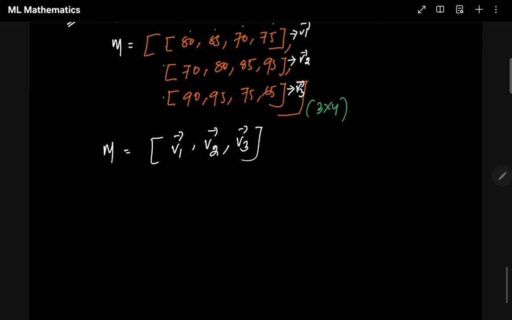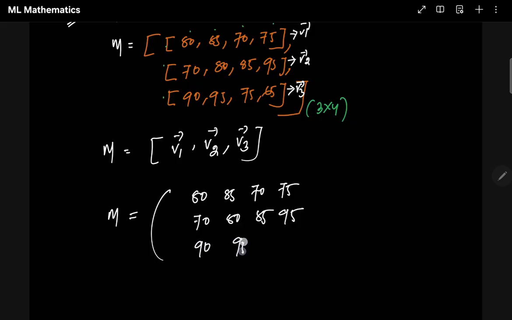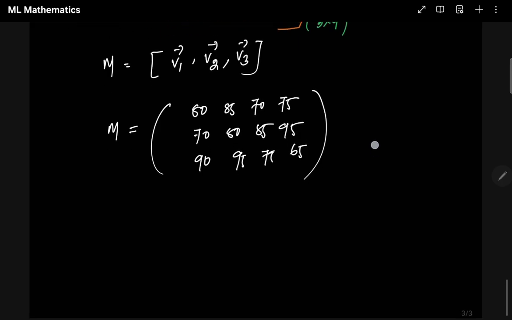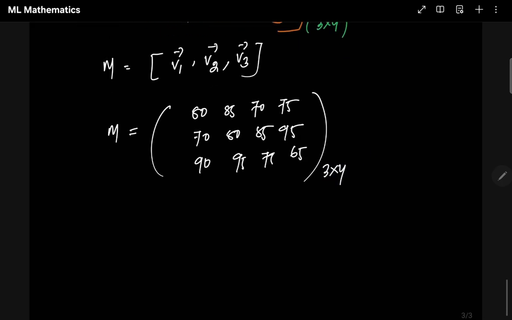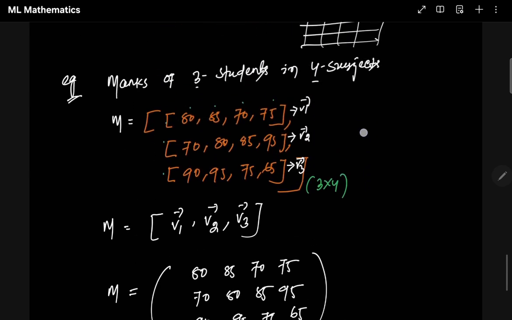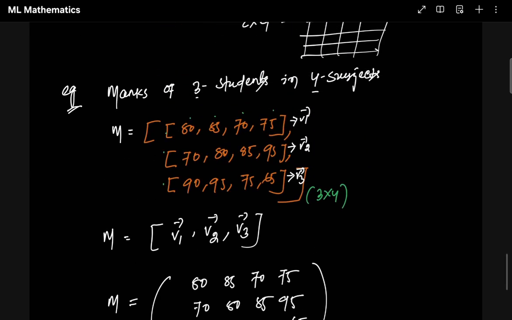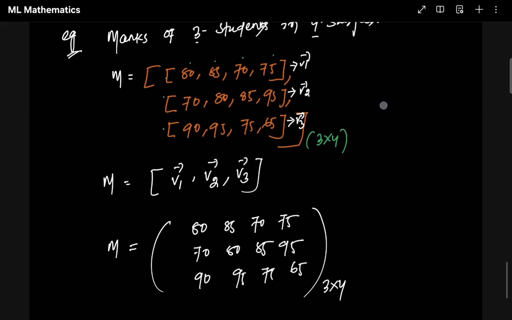Now if somebody asks you, the way we used to write in physics, right? So this will be written as 80, 85, 70, 75, 70, 80, 85, 95, 90, 95, 75, 65. Sorry, I said it wrongly. It's in mathematics, right? So this is what a matrix looks like when we write it by hand. This is how you are mostly going to write it in a coding format, right?